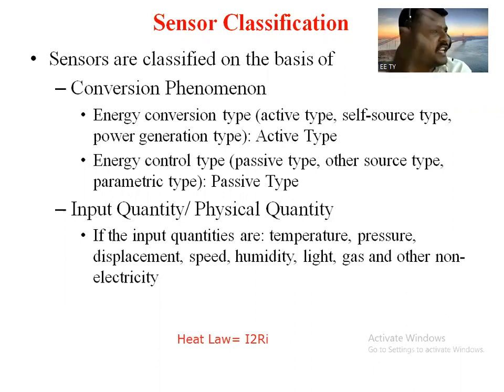We can call it a physical parameter. Whatever physical parameters there are, all these parameters are nothing but input type. So these are input quantity and physical quantity type sensors.